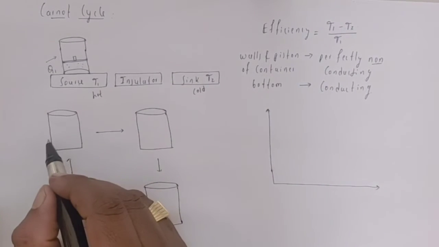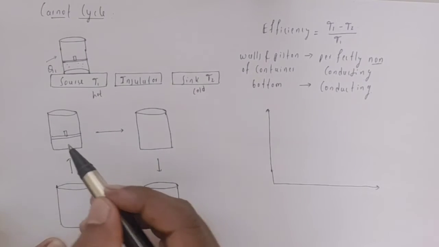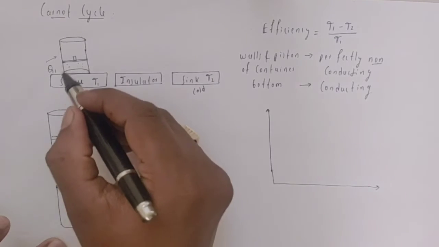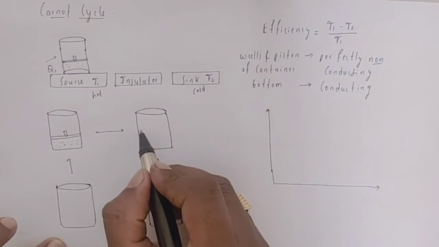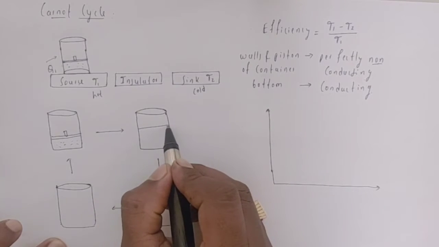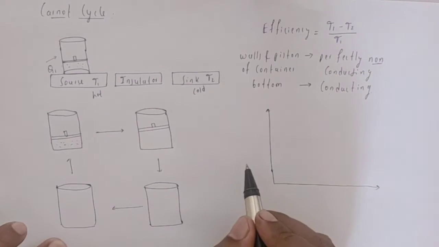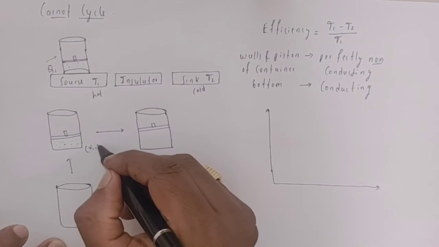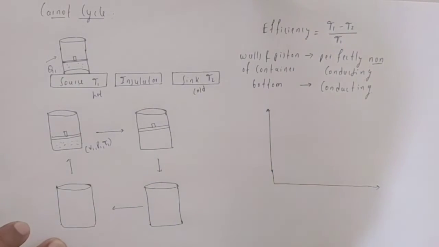This is the initial condition of the engine, and here the working substance absorbs Q1 amount of energy, and we are going to observe that there is an increase in its volume. Initially it has volume V1, pressure P1 and temperature T1.